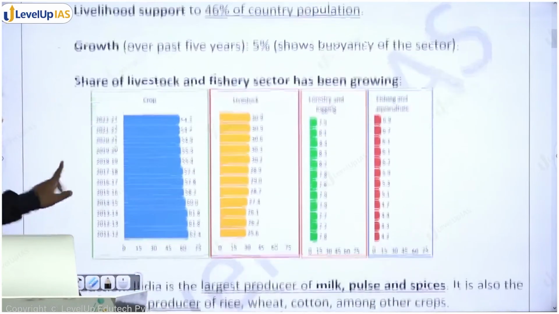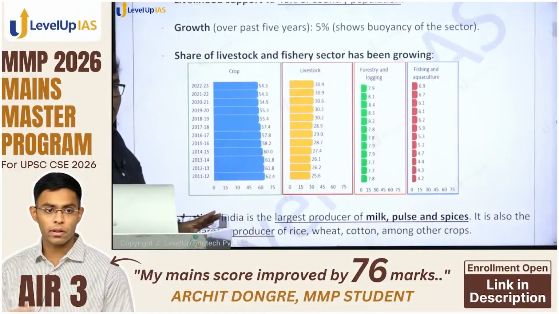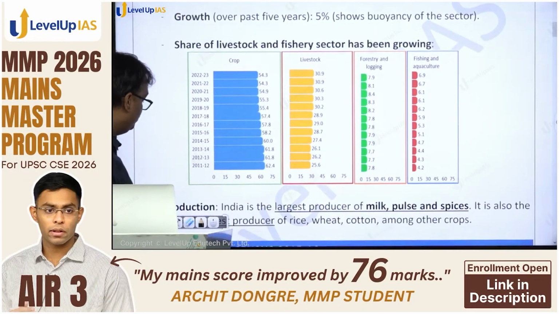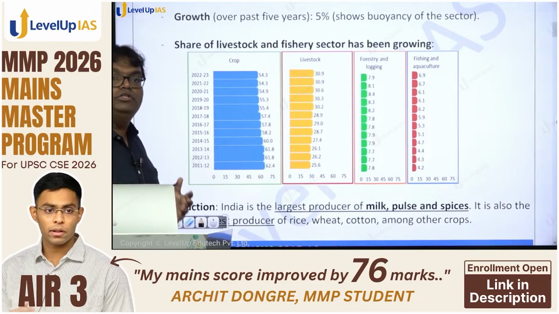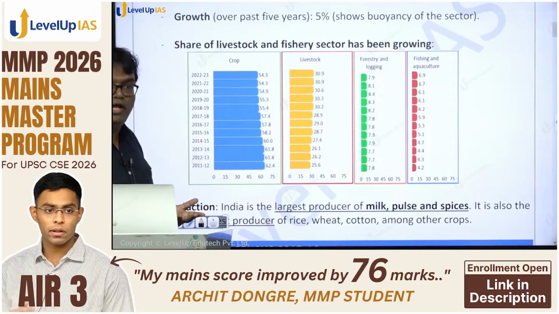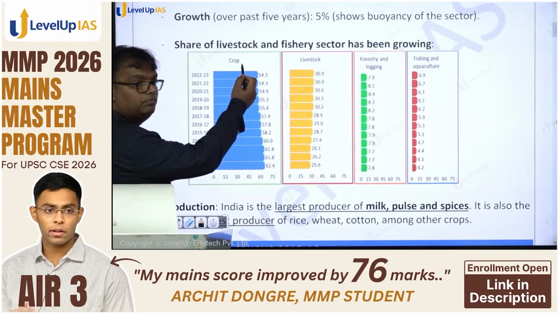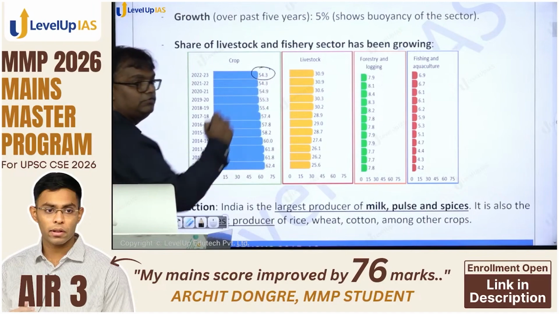Okay. Now this is a very important aspect. Agriculture and allied activities are contributing to 16% of the GDP. But within agriculture and allied activities, what is the contribution of different sectors? किसका contribution बढ़ रहा है, किसका contribution कम हो रहा है? So when it comes to crops, contribution you will see has been coming down. Crop का contribution today is 54%.